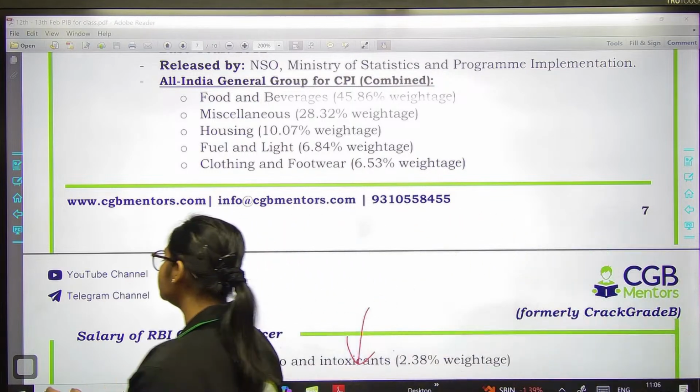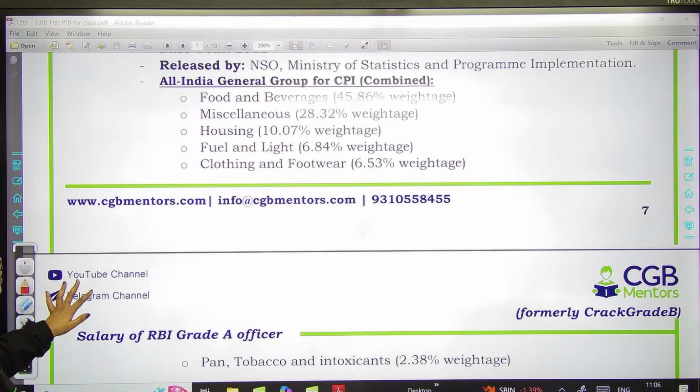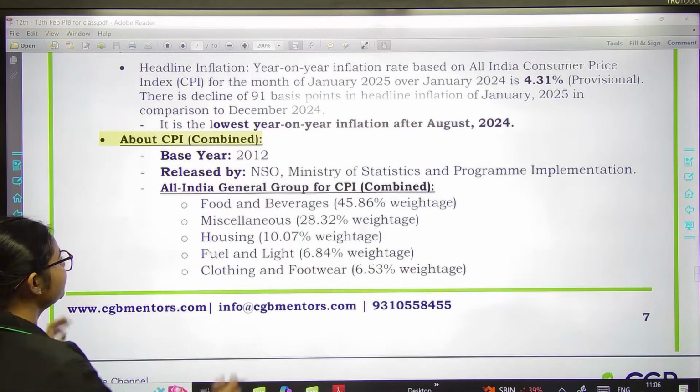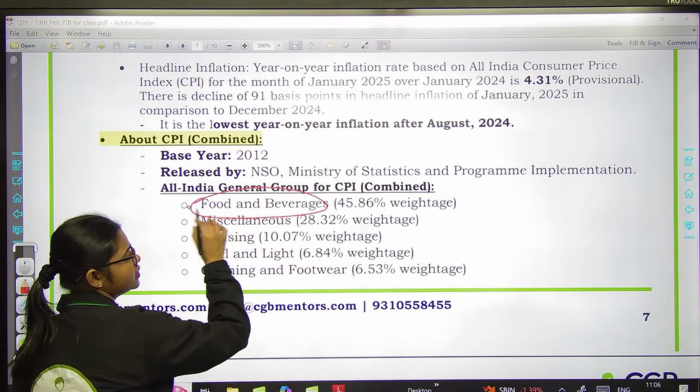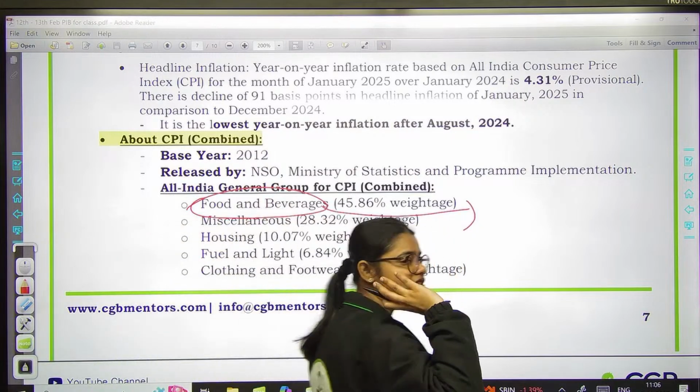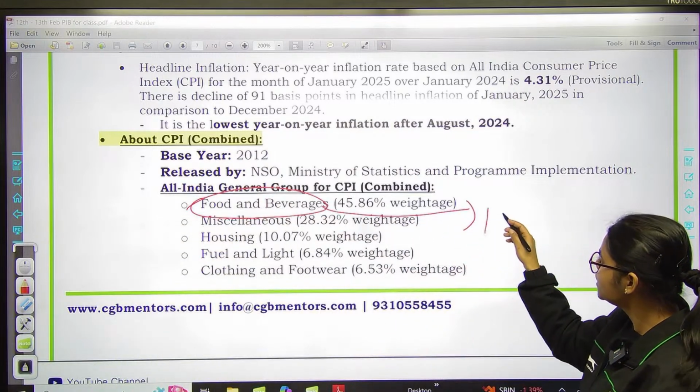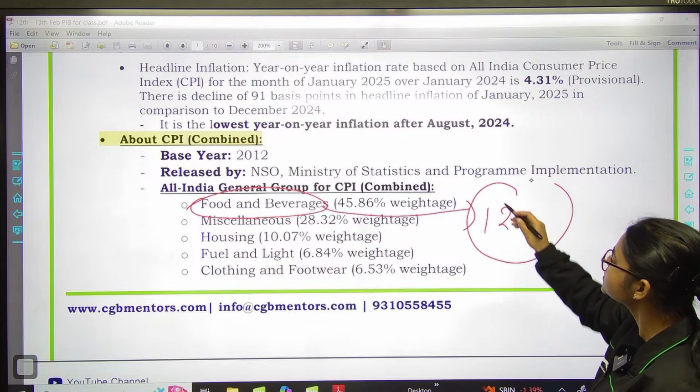And now one of the most important facts that you all have to remember: we have this component, food and beverages, right? When this component is compiled, under this particular component we have 12 subgroups.